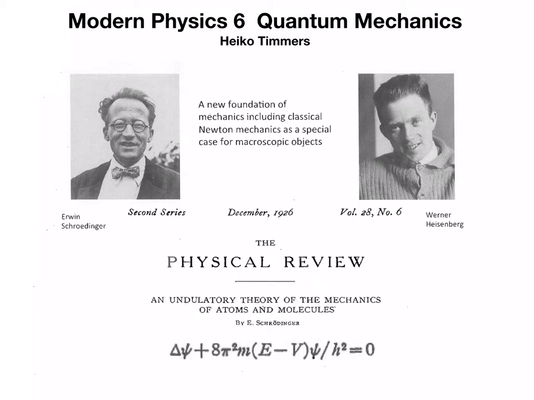Apart from the energy E and the mass m of a particle and the potential that represents the forces acting on this particle, the Schrödinger equation contains in particular the wave function psi, which is a new concept that was introduced with quantum mechanics. Furthermore, it contains Planck's constant h, which is the most important natural constant of the microscopic world. Heisenberg developed the same theory using matrix formalisms. Later on, it was shown that both approaches, the wave theory of Schrödinger and the matrix theory of Heisenberg, are equivalent representations of quantum mechanics.